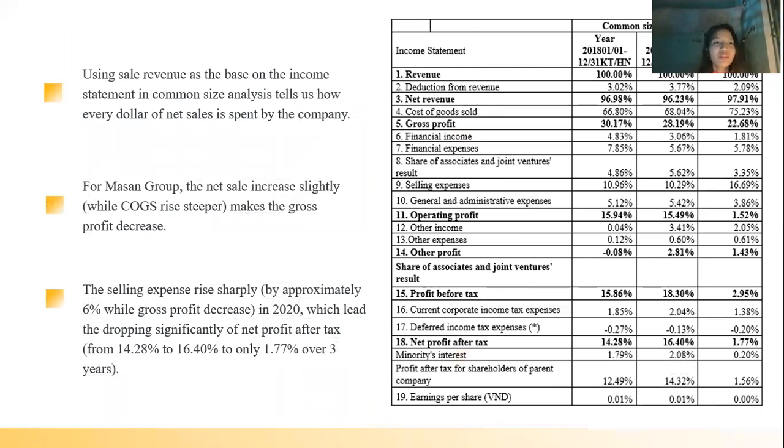And for the common size income statement of MASAN Group, the net sales increased slightly, which makes the gross profit decrease. The selling expense rose sharply in 2020, which led to a significant drop in net profit after tax.